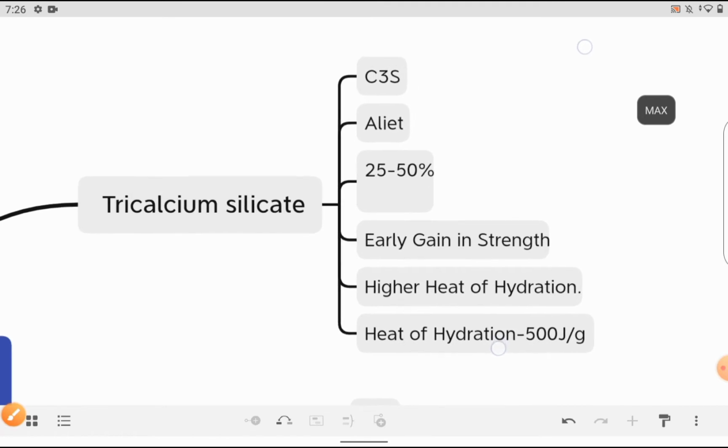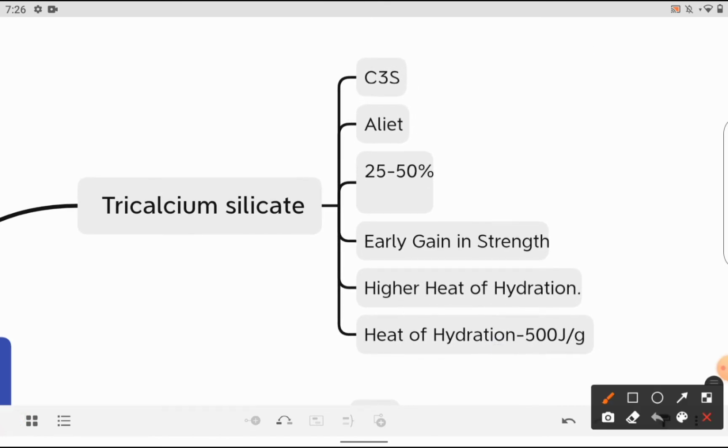So coming to the tricalcium silicate, the other name for tricalcium silicate is alite. Okay, so it can also be called alite, and this forms a question in competitive exams also, like in MCQs. What is the other name for tricalcium silicate? If you have the alite option, you can simply choose that option. In short form it can be written as C3S, and the chemical formula is 3CaO.SiO2.